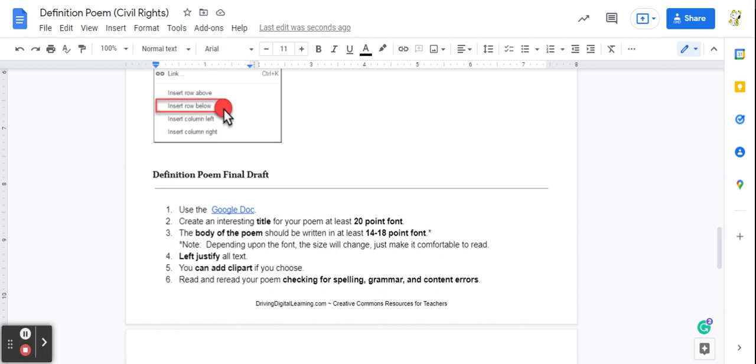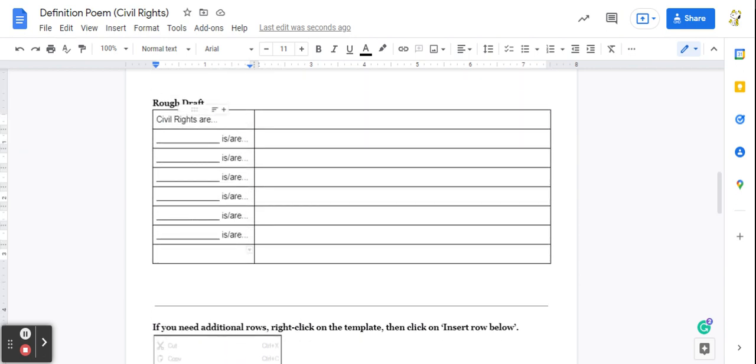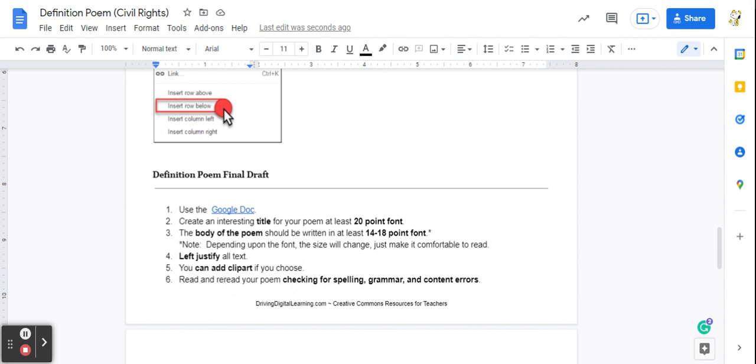Direction number 1 says use the Google Doc. I have already provided you a blank Google Doc, and all you will have to do is copy and paste. Please make sure when you copy and paste this that you're not using the table format right here. It shouldn't look like this. It shouldn't look like that. Second, make sure you give it an interesting title. Yes, I know it's about civil rights, but take it a little further than just calling it civil rights as your title.